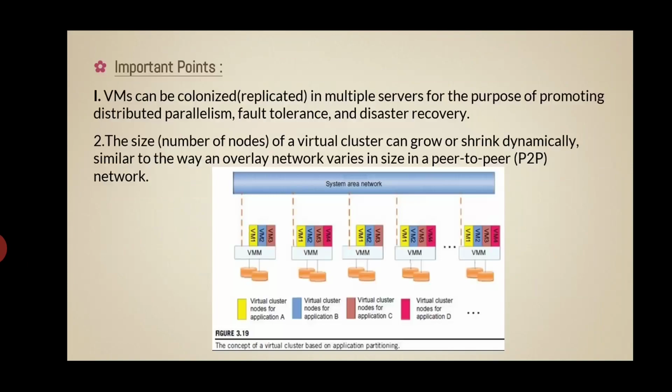Since system virtualization has been widely used, it is necessary to effectively manage the virtual machines running on a mass of physical computing nodes.